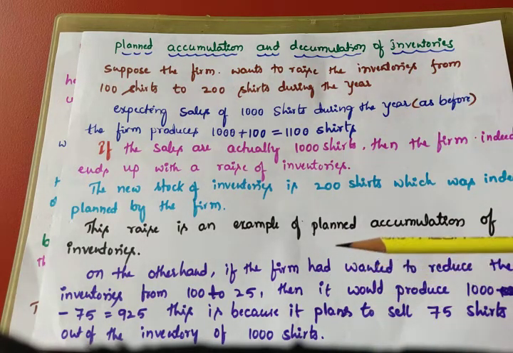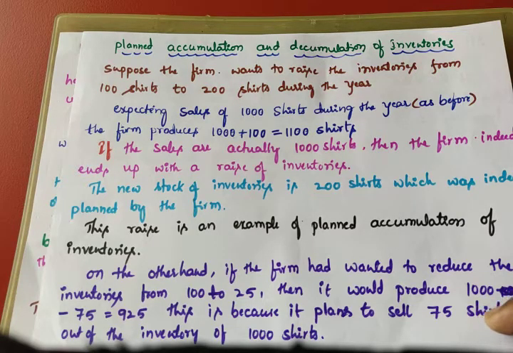Now suppose the firm wanted to reduce the inventories from 100 to 25. To keep 25 shirts as an inventory, the firm has to sell 75 shirts out of 100, because 100 is the inventory. Out of 100 they should sell 75. When they sell 75 shirts, only then can they keep 25 shirts as an inventory.